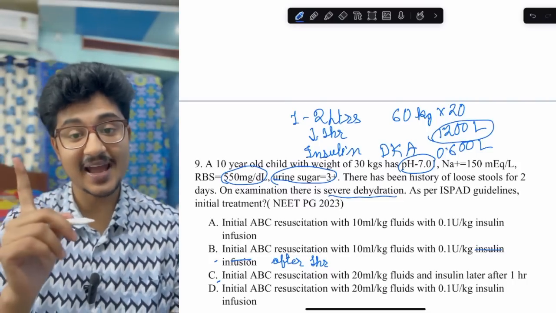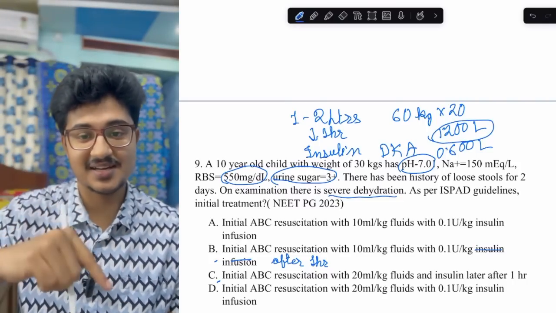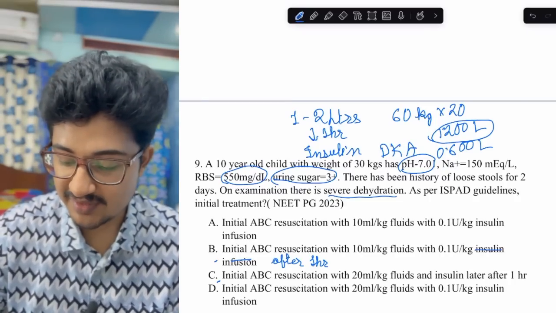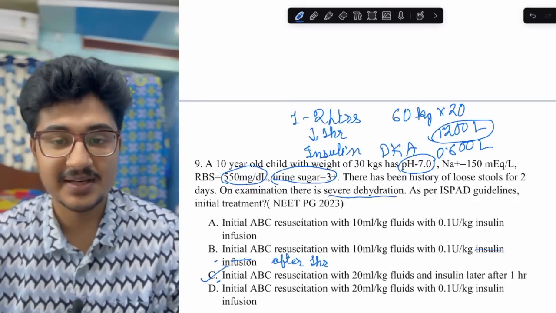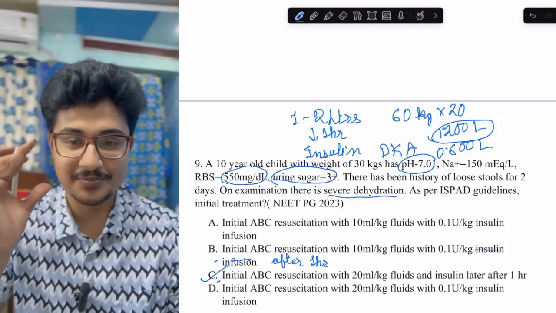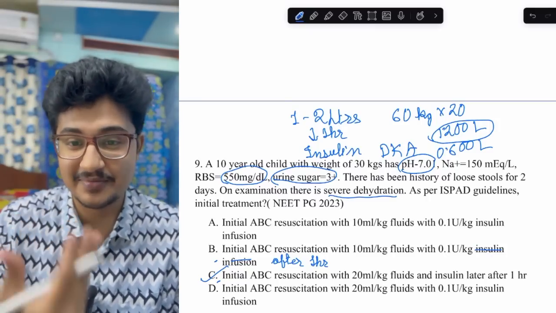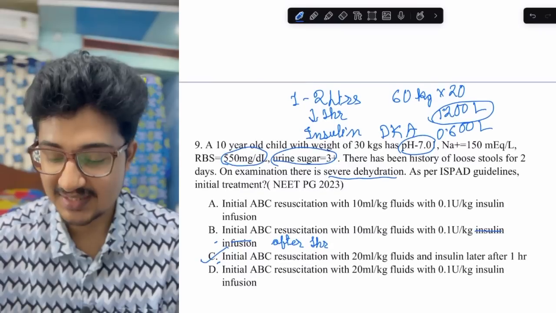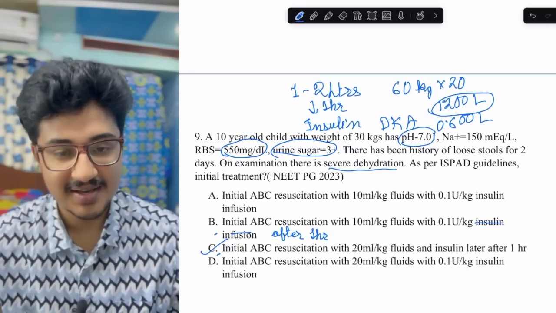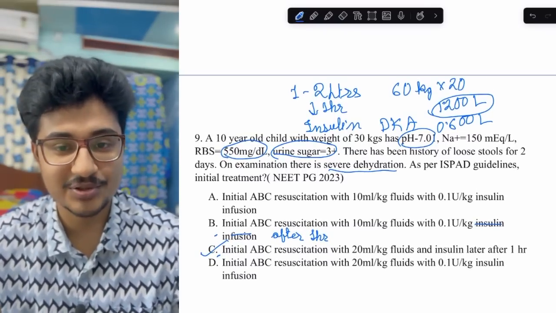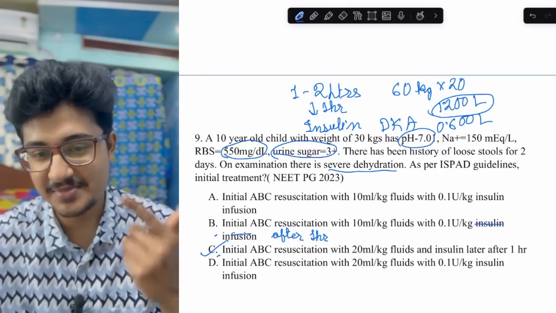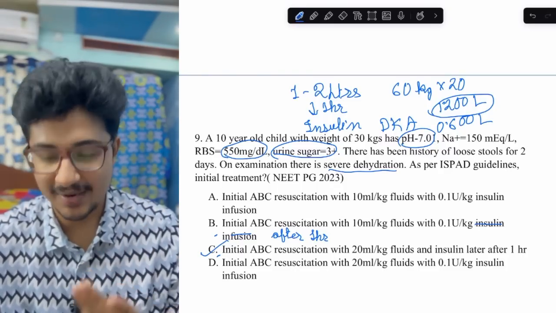So I compared the adult with the child. Like this I marked the option, that you should give 20 ml per kg. Like this kind of concept you have to apply. You have read something somewhere and you have to apply the knowledge elsewhere. Like this, I ruled out 2 options. And even if you can't apply the knowledge, if you have ruled out 2 options, go mark it, be it NEET PG, INICET, or FMGE, you have to mark.